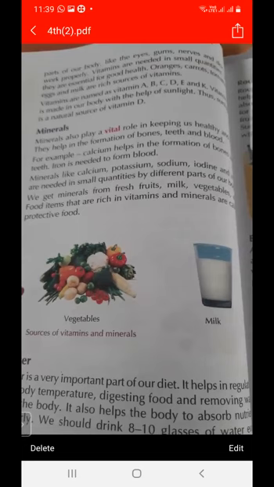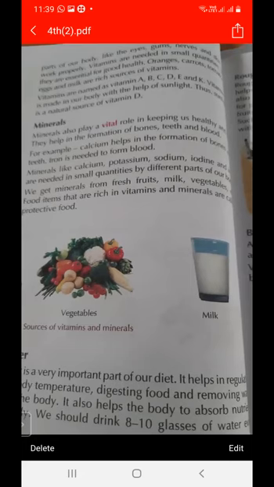And what is the deficiency disease due to lack of vitamin A? Night blindness. Due to lack of vitamin B, beriberi is a disease. Due to lack of vitamin C, scurvy is a disease. And due to lack of vitamin D, rickets is a disease.